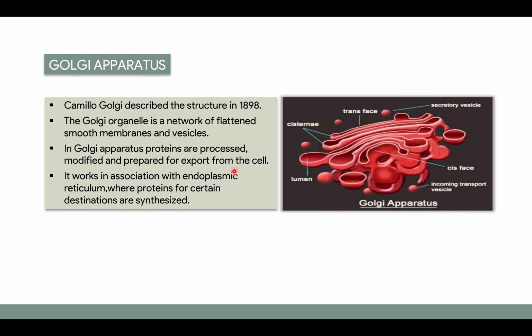Now, the next organelle is the Golgi apparatus. It was described by Camillo Golgi in 1898, and it is a network of flattened smooth membranes and vesicles, as we can see in the image here. In the Golgi apparatus, proteins are processed, modified, and prepared for export from the cell. It works in association with the endoplasmic reticulum, where proteins for certain destinations are synthesized.